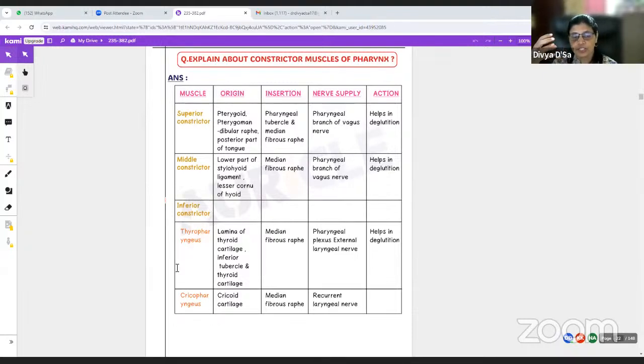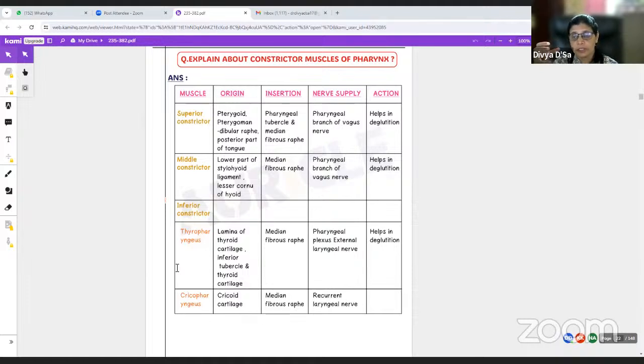The thyropharyngeus part has the origin from the lamina of the thyroid cartilage, as well as the inferior tubercle, that is the inferior horn of the thyroid cartilage. Okay, so it gets inserted into the median raphe. So this is all supplied by the pharyngeal plexus and external laryngeal nerve.